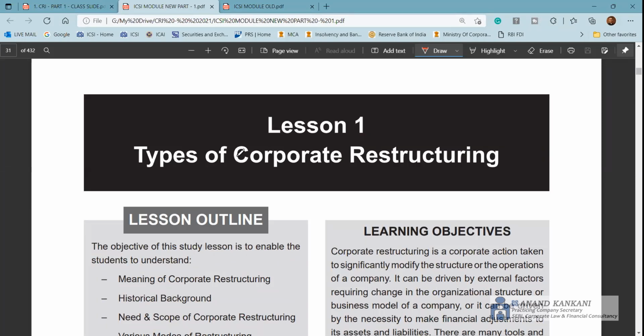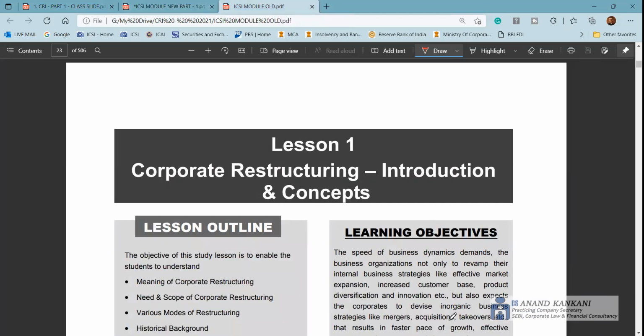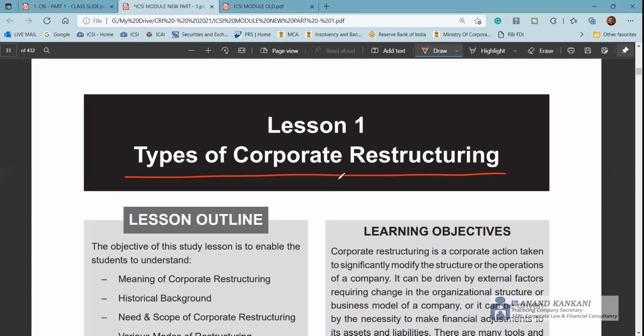Let's say today I'm going to start with types of corporate restructuring, or you can say introduction to corporate restructuring. So either you have the option to start these topics before I take this particular chapter, or else what you can do is, once I finish the revision session, after that you can take up this chapter and do your revision from your end.